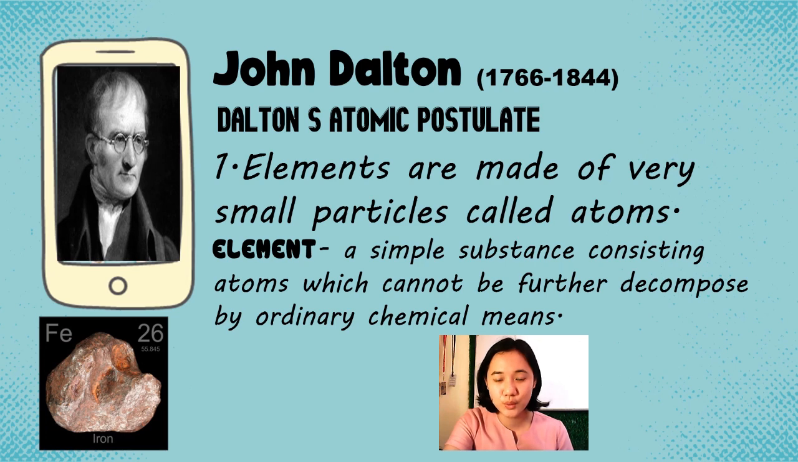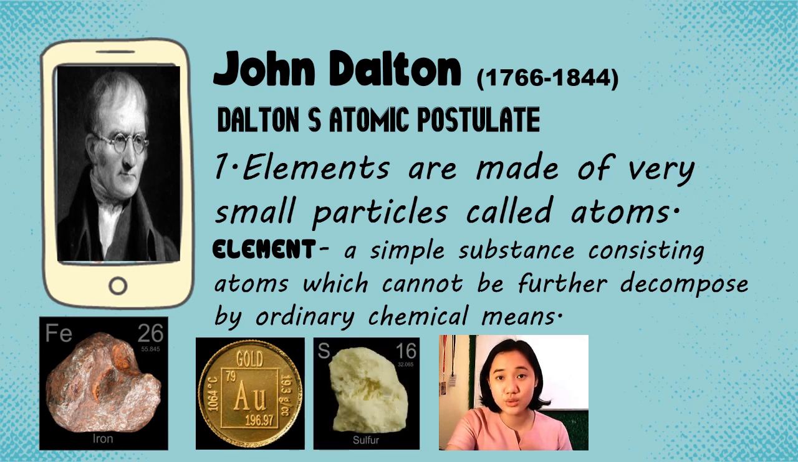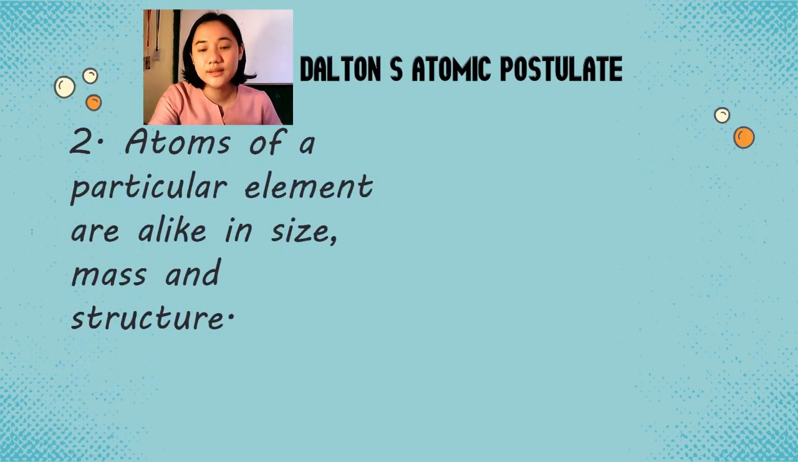Okay? So, of course, element, makikita natin sila sa periodic table of elements such as, for example, we have here iron or Fe, we have gold, and we have sulfur and many other elements that we have known. Okay, second one, Dalton said that atoms of a particular element are alike in size, mass, and structure.